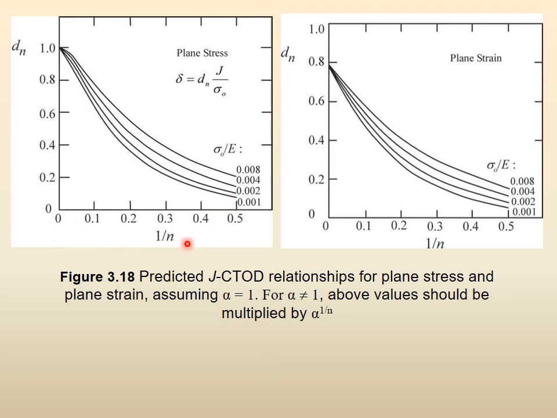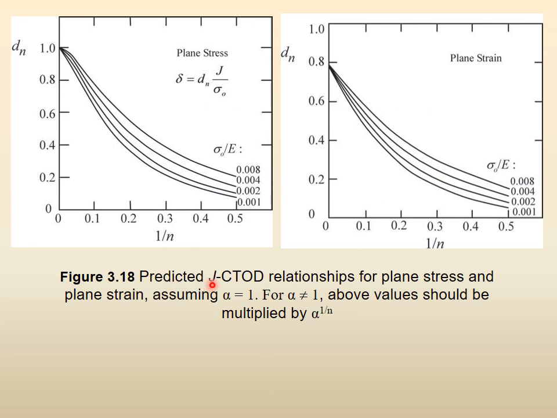One thing is very clear from here. 1 upon n is equal to 0 means small n is equal to infinity, right? So they said in the last page that for n equal to infinity, the non-hardening material, the dn will be equal to 1. So yes, if this is 1 upon n, then 1 upon n equal to 0 means n is equal to infinity, right? So that is the starting point. And then the hardening behavior starts and so on. And this is for plane stress, this is for plane strain.